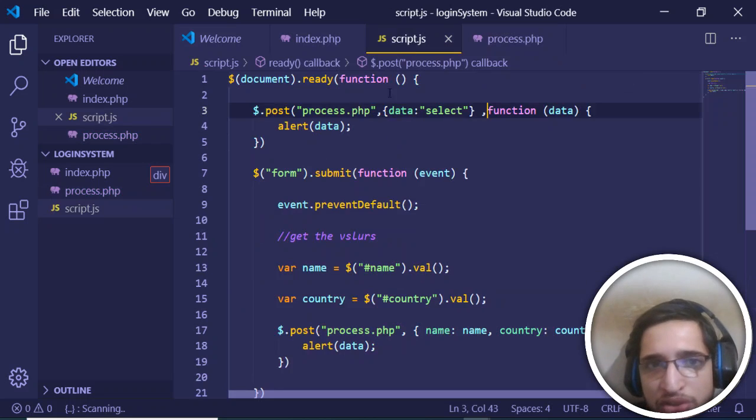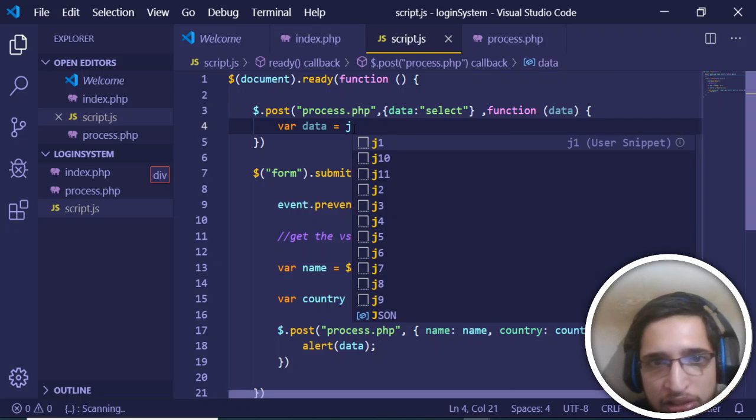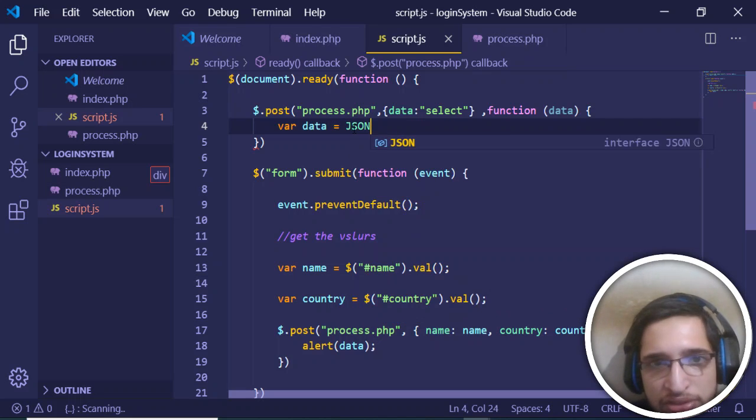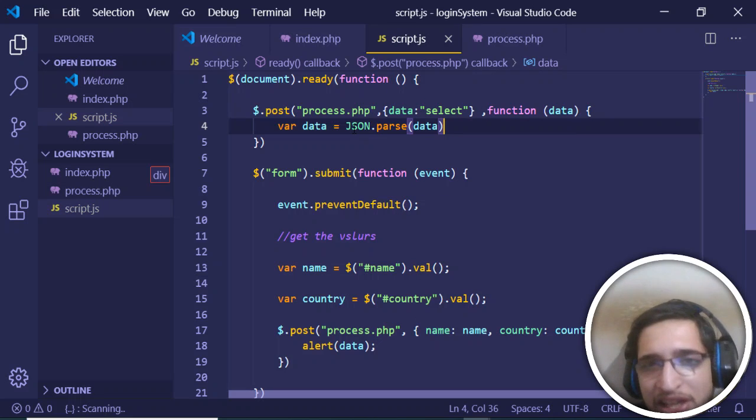And now in the script.js we need to parse this JSON data which is coming here. It is very easy, guys. We just need to declare the data variable once again, and use the method JSON.parse. That's it. It just converts the JSON into a JavaScript object.